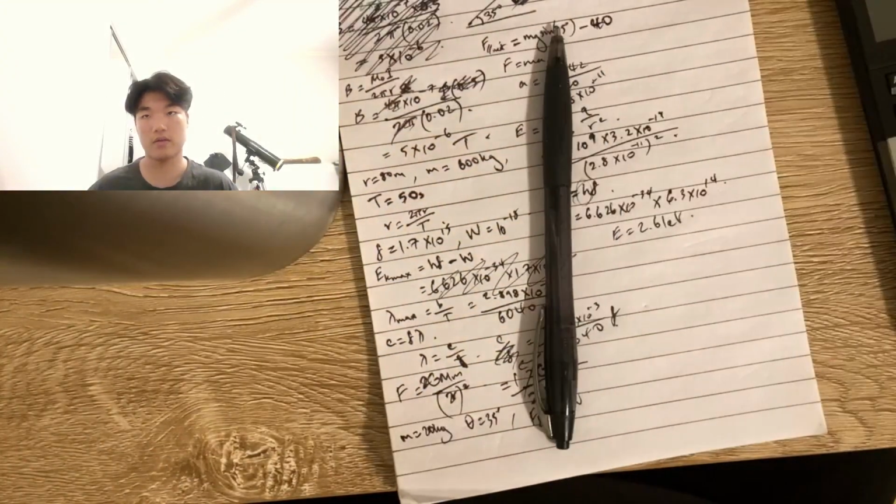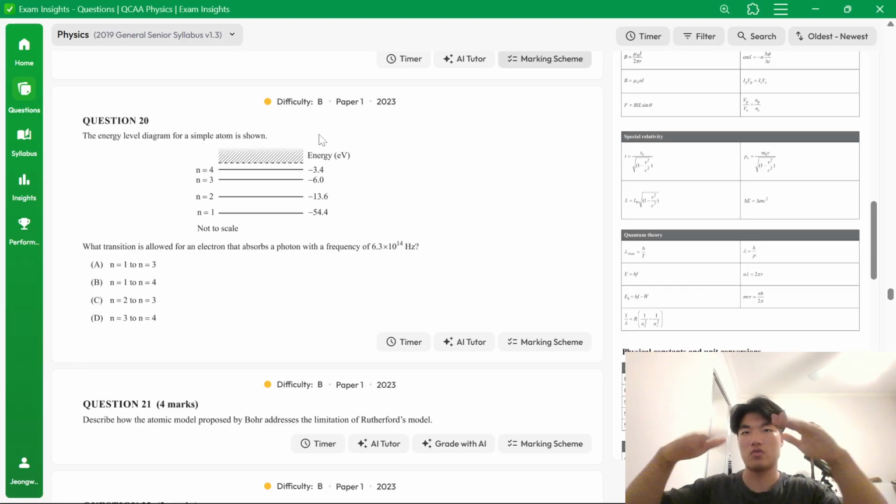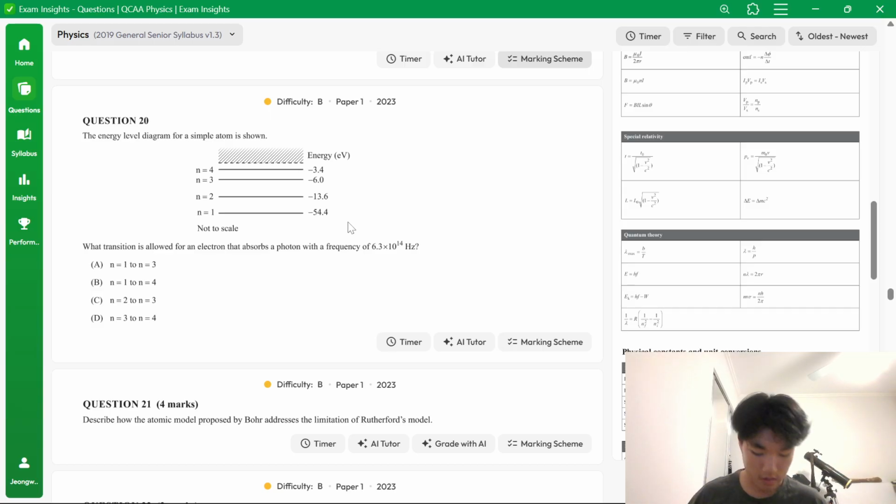We're going to see which transition equals that. If it absorbs the photon, once the electron goes from the higher energy state down to the lower stationary state, it's going to emit that photon again.